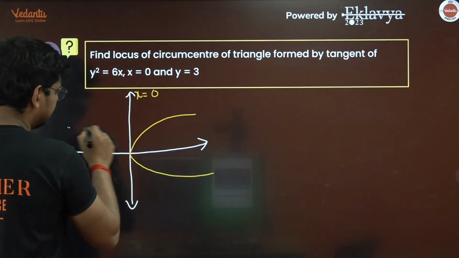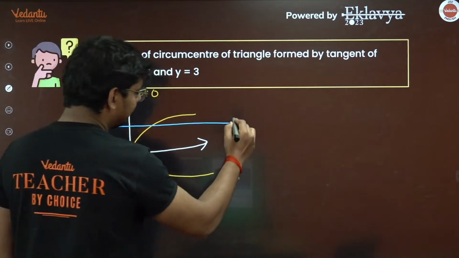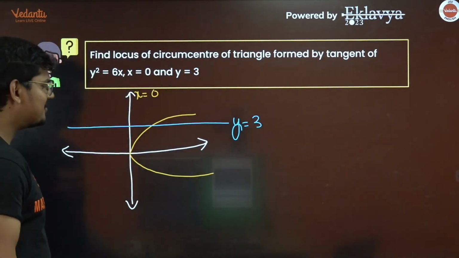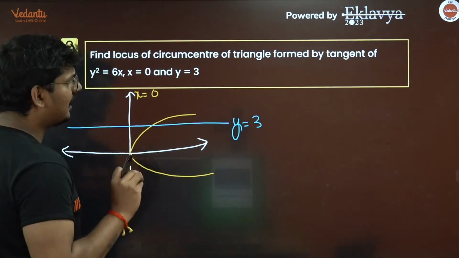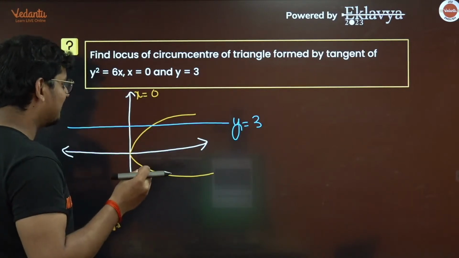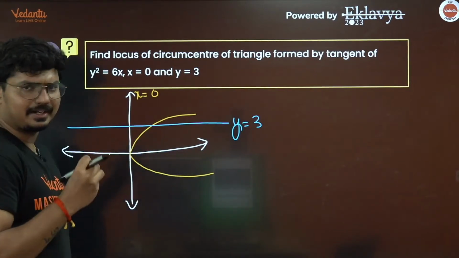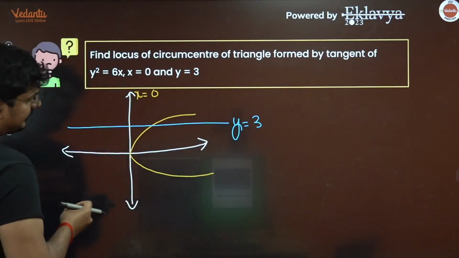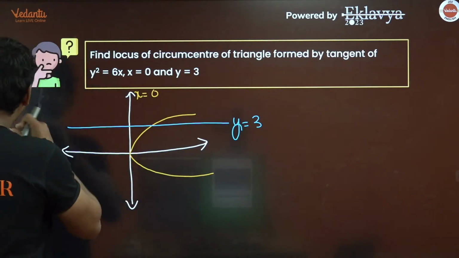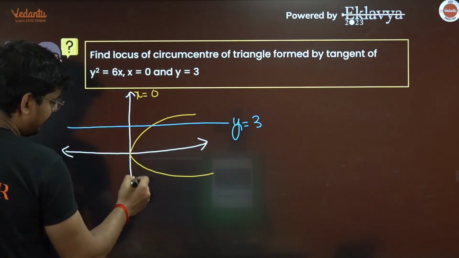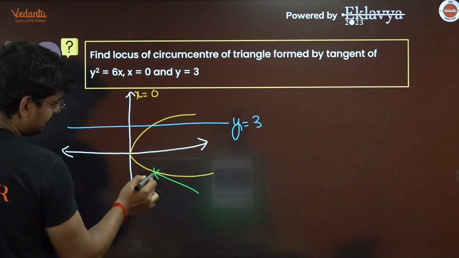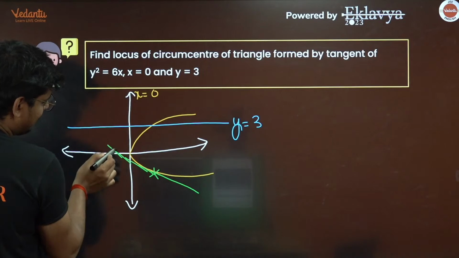So let us suppose this is your line, y is equal to 3. You're drawing a tangent at some point, such that it is forming a triangle. Remember that: you're drawing the tangent in such a way that it is basically forming a triangle. We can draw the tangent wherever we want, so let me draw the tangent somewhere at this point. Let us say this is how the tangent is going to look.